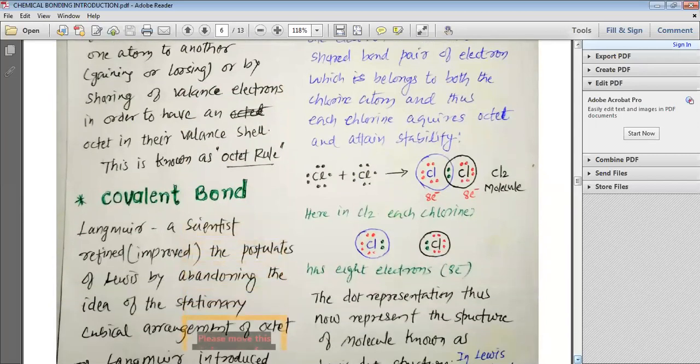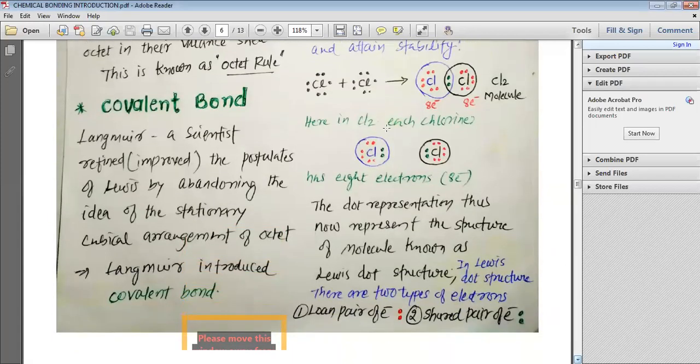This theory tells us that when a compound is formed, the elements share their electrons or exchange their electrons, gain electrons or lose electrons, and they try to acquire the electronic configuration of inert gases. This is what is called the octet rule, because by trying to get the electronic configuration like inert gases, they acquire 8 electrons in their valence shell.